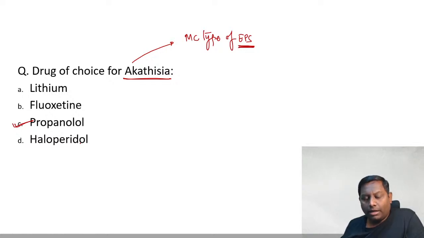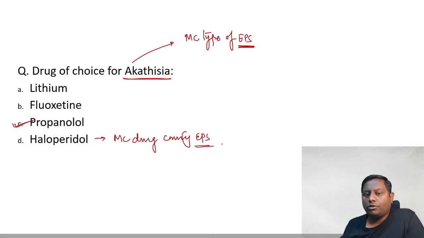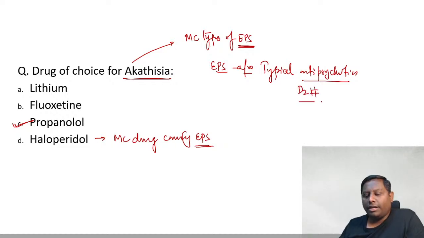Come on, people are marking D. How can it be haloperidol? Haloperidol is the most common drug causing extrapyramidal symptoms, right. Most notorious drug to cause extrapyramidal symptoms. It's a high potency typical antipsychotic. So extrapyramidal symptoms are mostly associated with typical antipsychotics, which are mainly your D2 receptor blockers. Okay, D2 receptor blockers. Clear? So your preparation should be at this level.